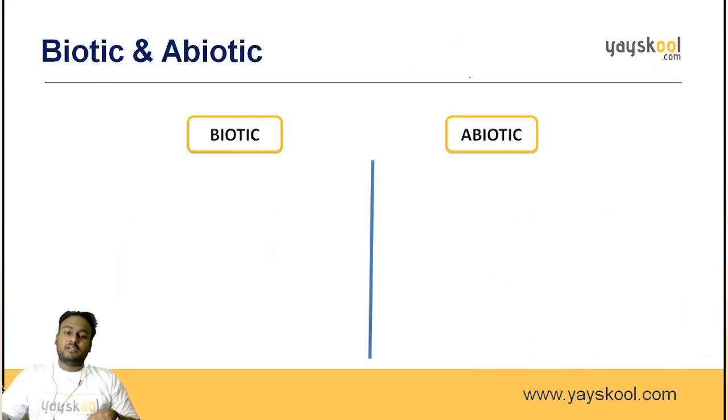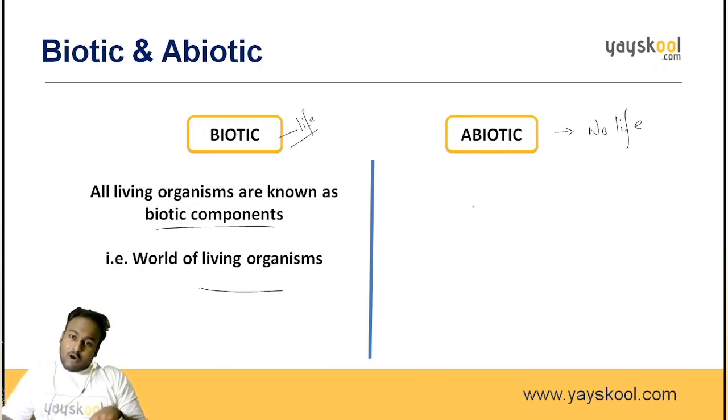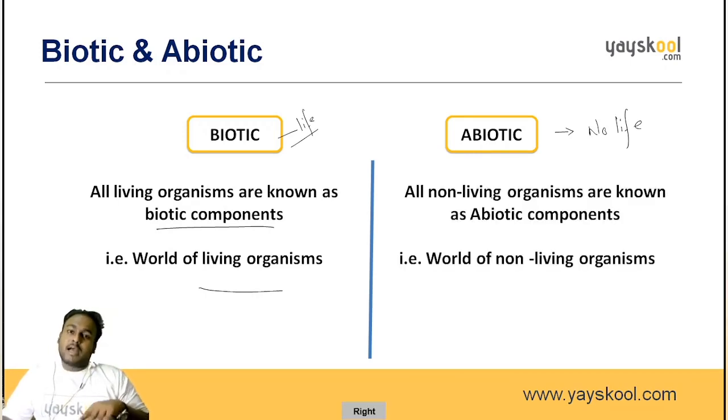Now, biotic and abiotic components. Just now we have seen that bio means life. The things which have life are known as biotic components. The things which don't have life are known as abiotic components, and the definitions are also very simple. All living organisms are known as biotic components. That is the world of living organisms. Next comes the abiotic. All non-living things are known as abiotic components. So the world of non-living organisms is known as abiotic components.